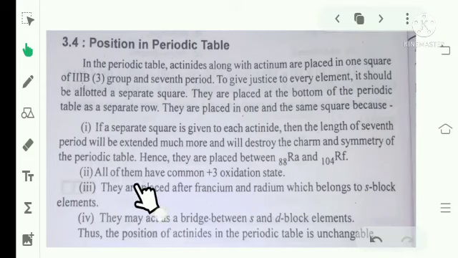All of them have a common +3 oxidation state. They are placed after francium and radium, which belong to S block elements. Next, they may act as a bridge between S and D block elements. Thus, the position of the actinides in the periodic table is unchangeable.